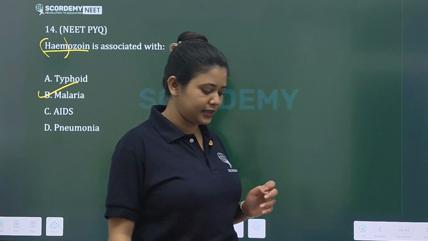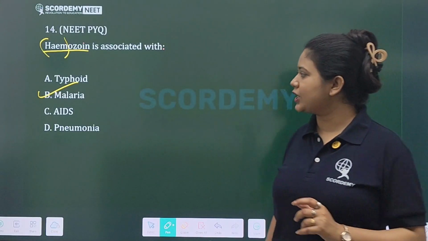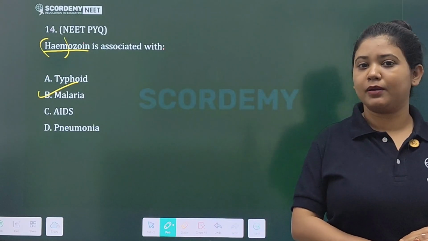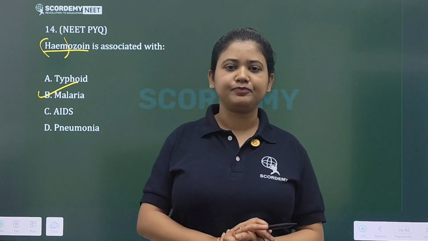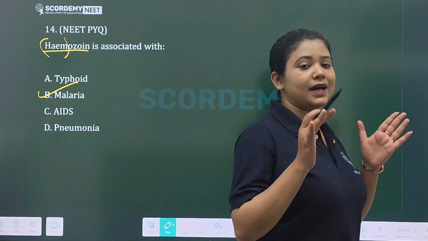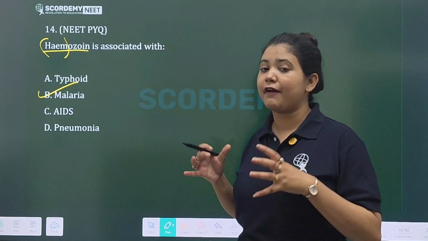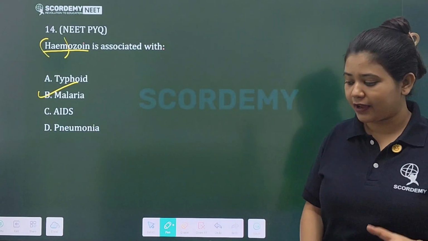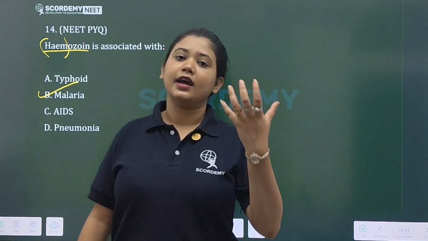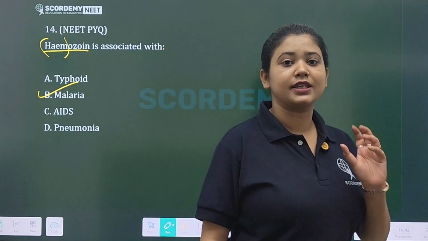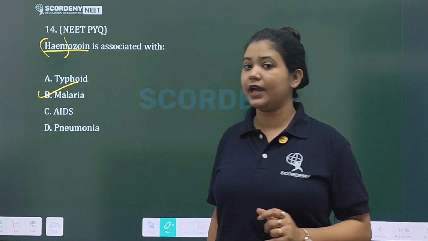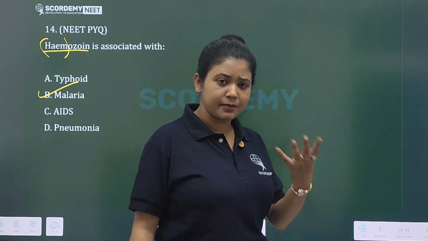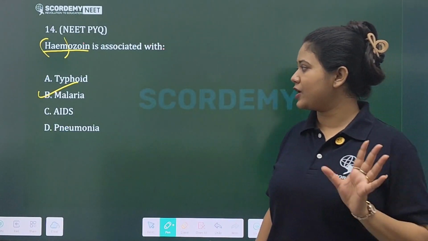The infective stage of Plasmodium enters the human body, and the parasite infects the hemoglobin, or you can say the RBCs, and they release a toxin waste known as hemozoin, thus causing the rupture of RBCs.